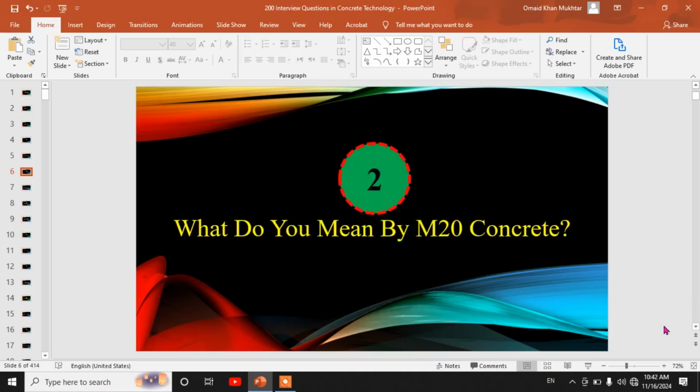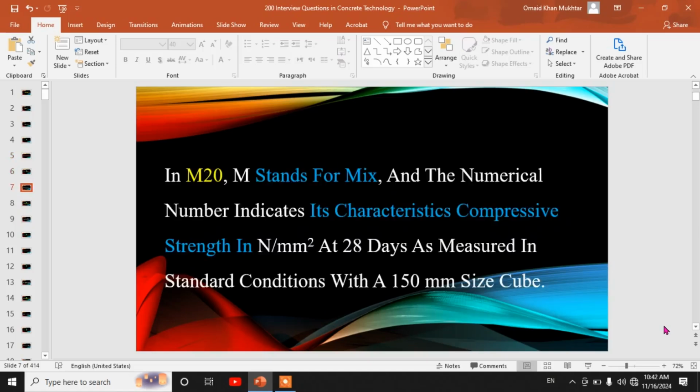Second, what do you mean by M20 concrete? In M20, M stands for mix and the numerical number indicates its characteristic compressive strength in Newton per millimeter square at 28 days as measured in standard conditions with a 150 mm size cube.